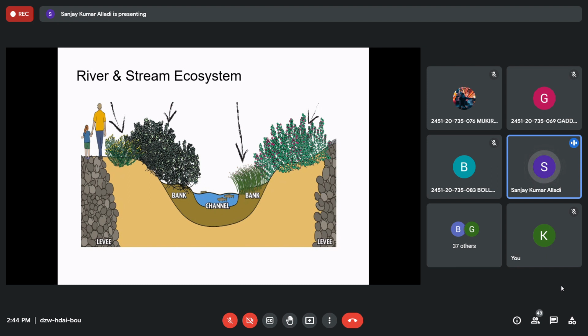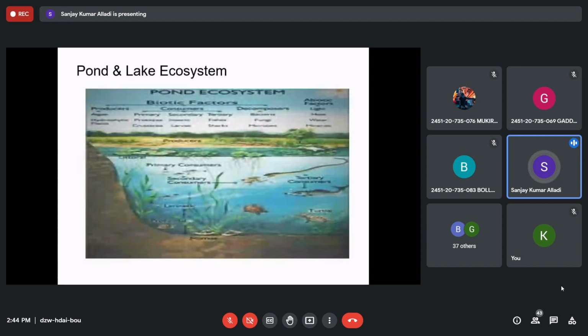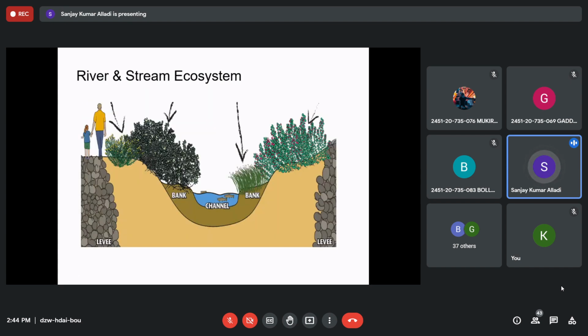Then what is the difference between a river, a stream, and a pond or lake? Here the plants are either growing at the bottom of the lake holding the substratum base, or they are floating on the water. More plants are there which are floating on the water. You can see the lake water will turn green because algae is growing in it, floating on the surface. Whereas here in a river there won't be much floating plants.